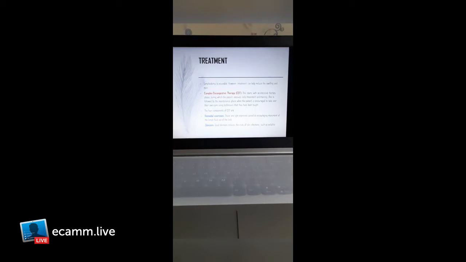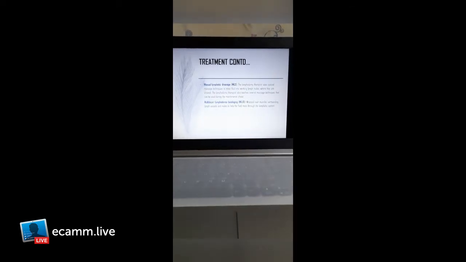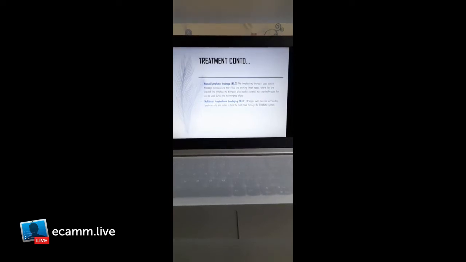The second one is skin care. That is a very important thing, because good skin care reduces the risk of skin infections such as cellulitis. So good skin care is very important. The next one is manual lymphatic drainage, which we call MLD. The lymphedema therapist uses a special massage technique to move fluid into the working lymph nodes, where it is drained. The lymphedema therapist also teaches several massage techniques that can be used during the maintenance phase.